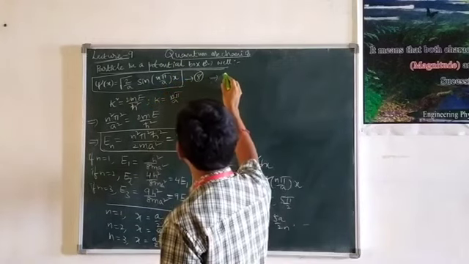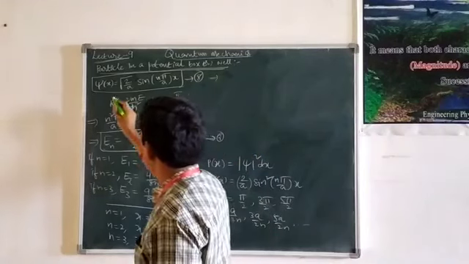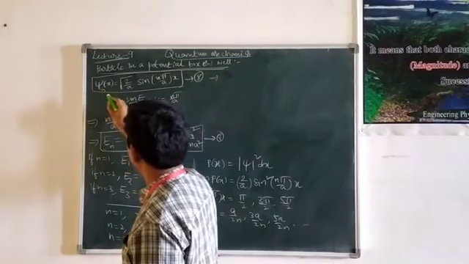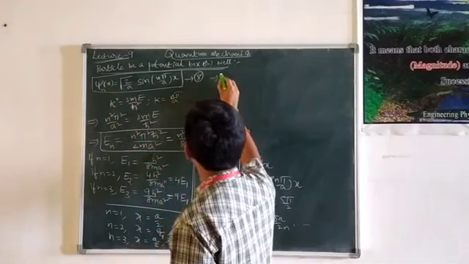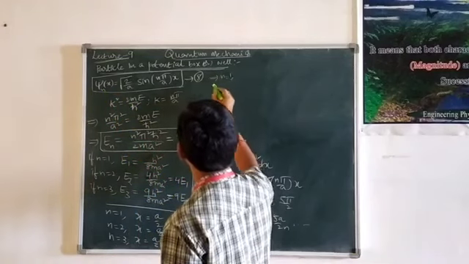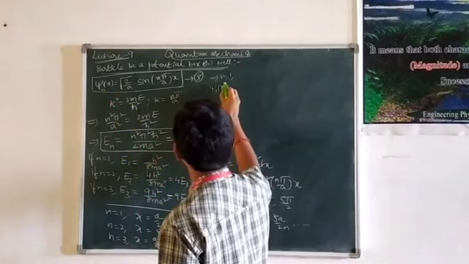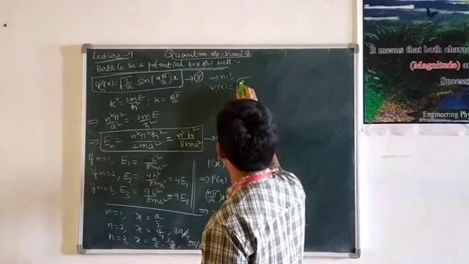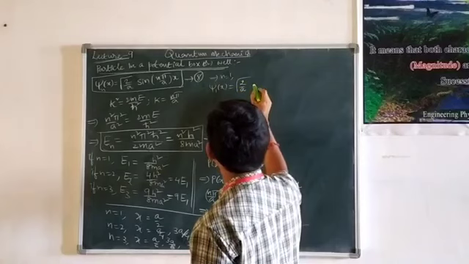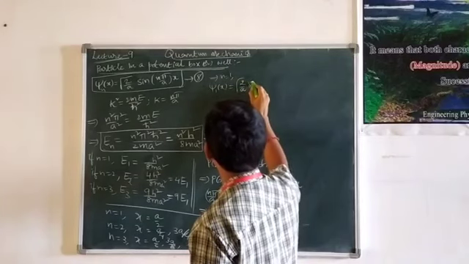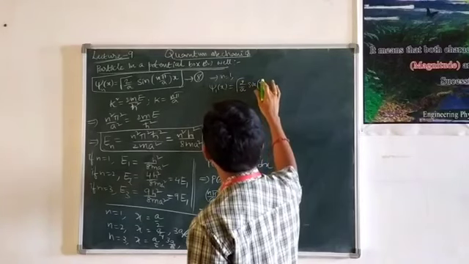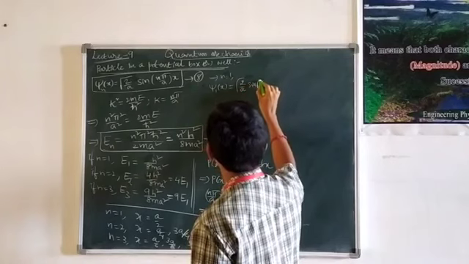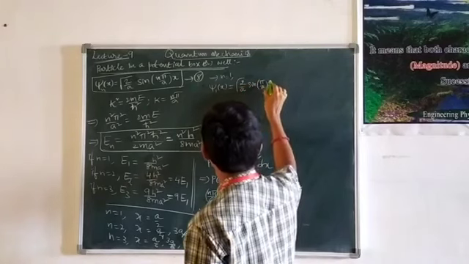For example, if it is in the first state, this can also be represented as psi suffix n of x. For example, if n is equal to 1, then psi 1 of x is equal to square root of 2 by a sin n pi, that means n is already 1, then sin pi by a into x.